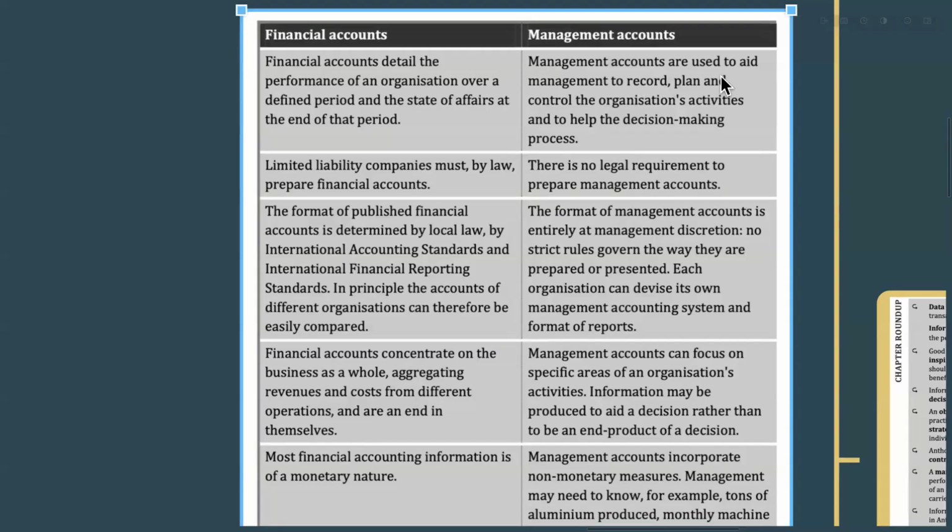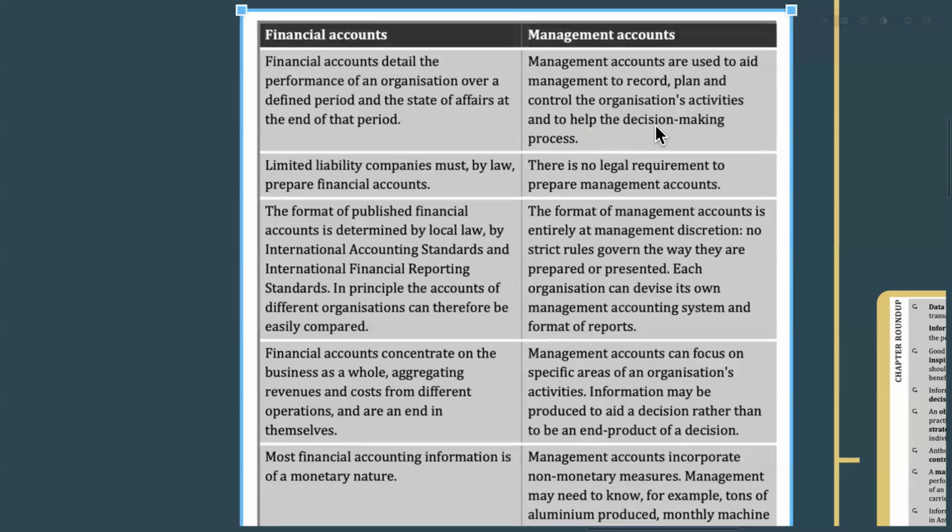And management accounts are used to aid management to record, plan and control the organization's activities and to help the decision making process. So we are going to record something and plan something, and at the end of the day we will control the organization's activities, and it will help the decision making process.